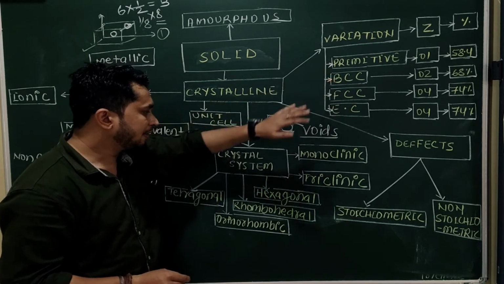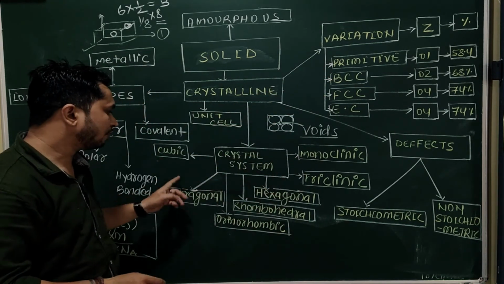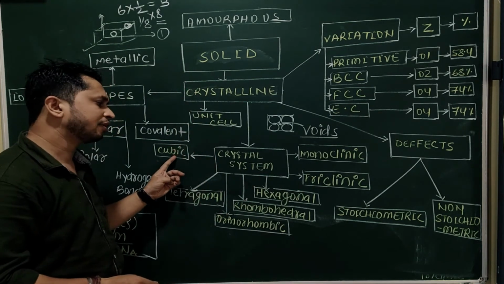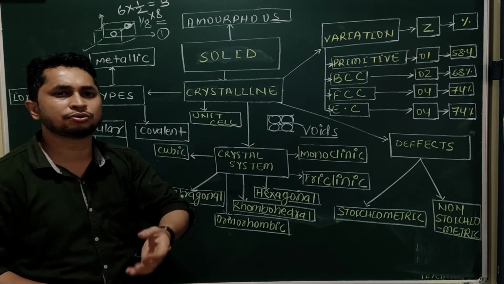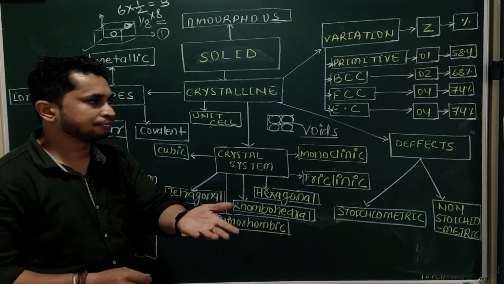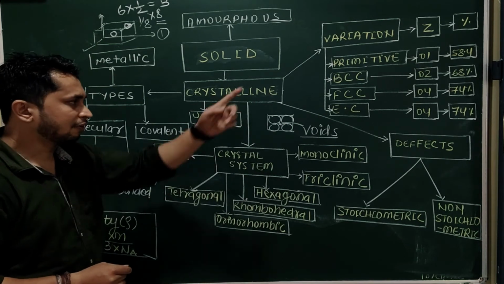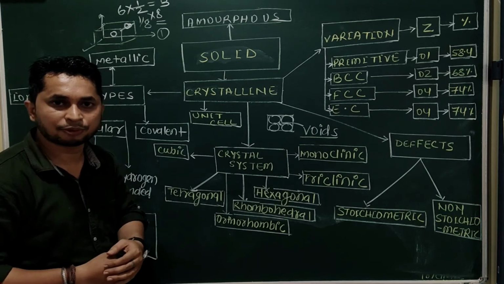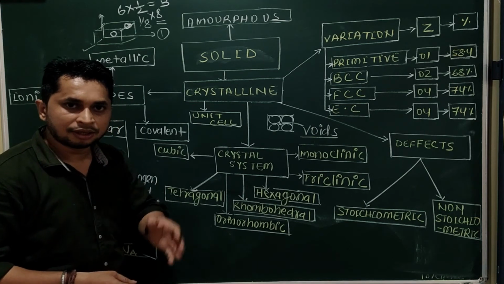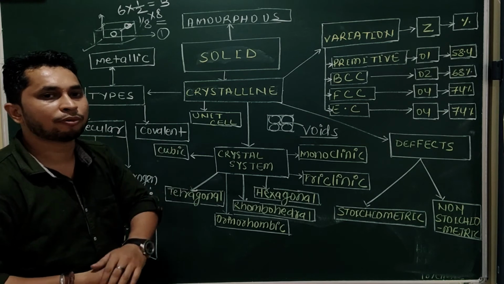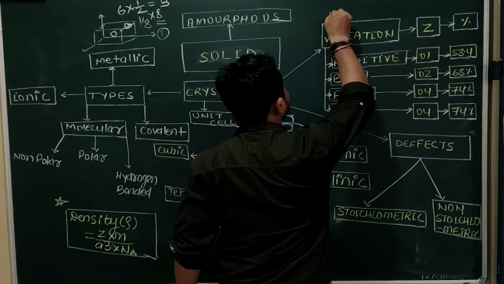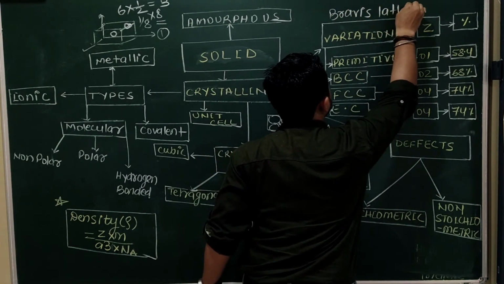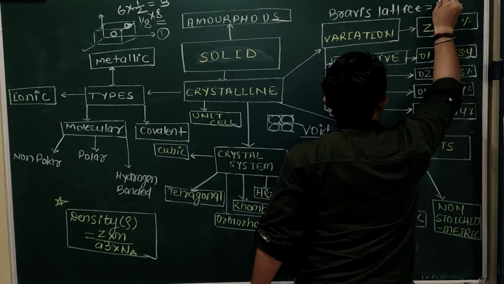So 4 into 7, that means if one type of crystal system shows 4 types of variation, this will show 4 variations, this will show 4 variations, it means total 28. 7 fours are 28, so 28 types of arrangement would be possible, but no. There will be only 14 types of possible arrangement, which are known as Bravais lattices. Clear? 14 types of Bravais lattice.